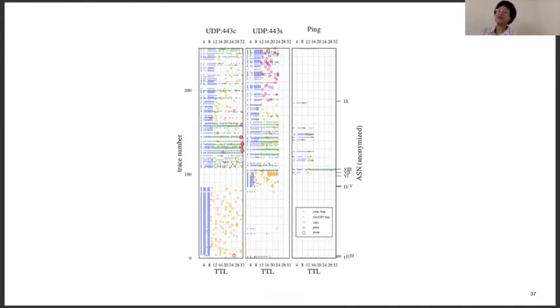Finally, let's zoom out again. Here's a bigger visualization of the type we showed earlier. We have all 3 experiments side by side with ASN divisions labeled on the right, and we can see how the different protocols affect the types of reactions we get from different networks.